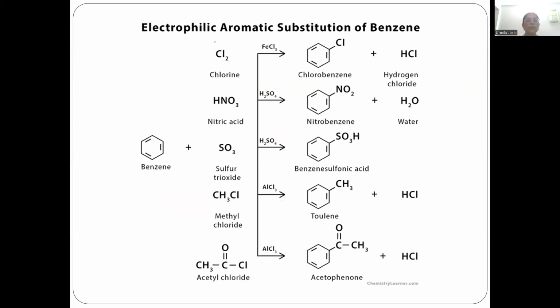Look at these reactions. All these reactions are electrophilic aromatic substitution of benzene. Benzene can react either with chlorine or bromine. Benzene can react with nitric acid, sulfur trioxide, methyl chloride, acetyl chloride in presence of some substances like FeCl3, sulfuric acid, aluminium trichloride, and give the substitution product. Each reaction we are going to study separately.